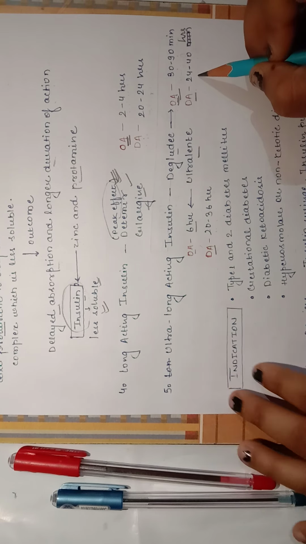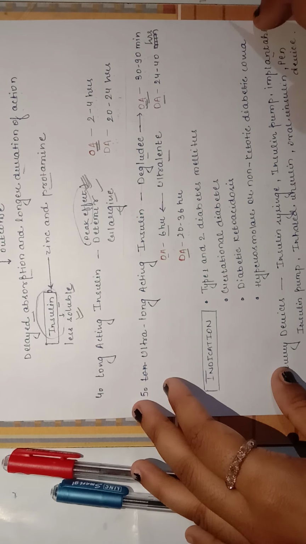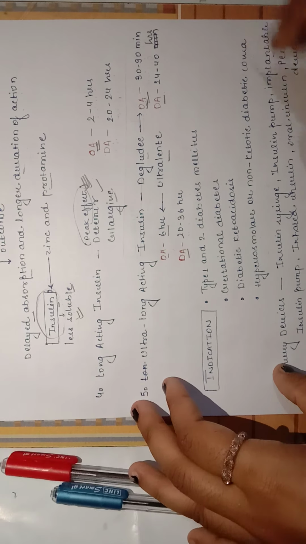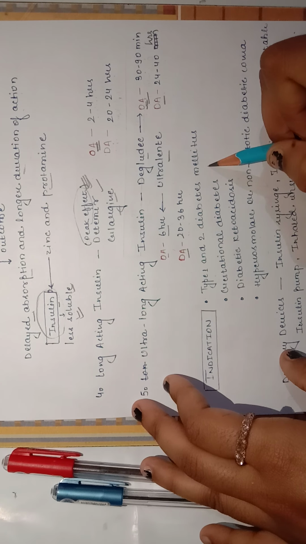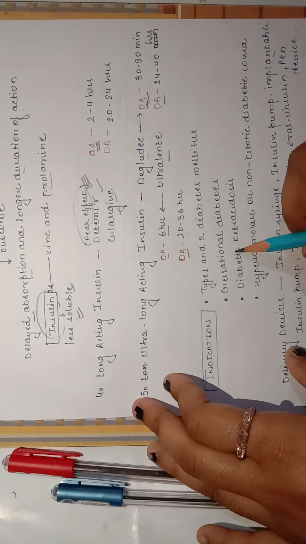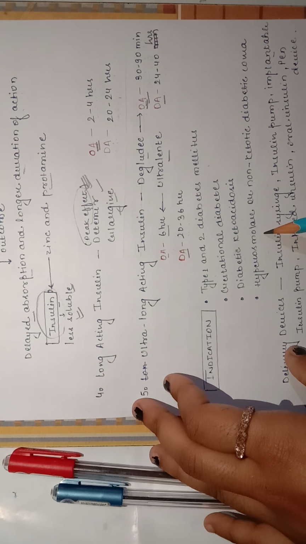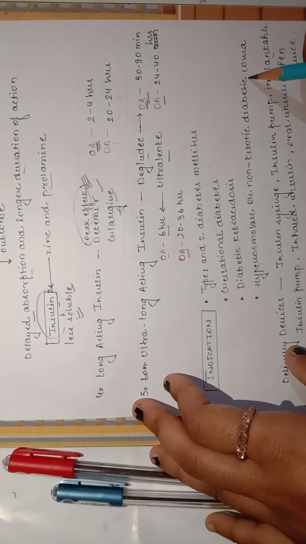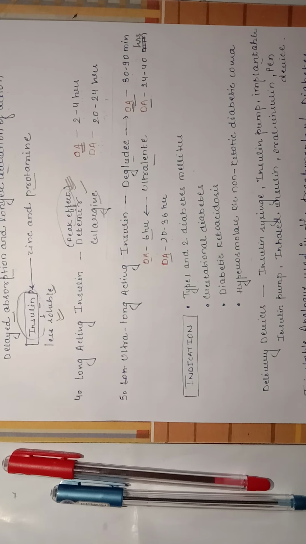Now, what are the various indications for which these insulins are used? The first indication is type 1 and type 2 diabetes mellitus, which are insulin dependent and non-insulin dependent diabetes mellitus. There may also be gestational diabetes, diabetic ketoacidosis, or a hyperosmolar non-ketotic diabetic coma.